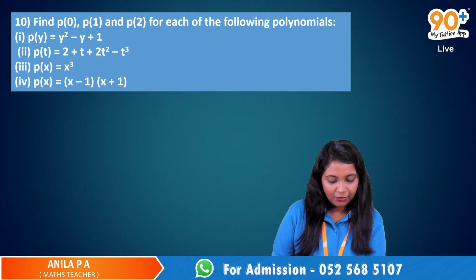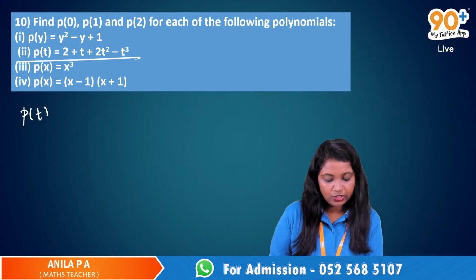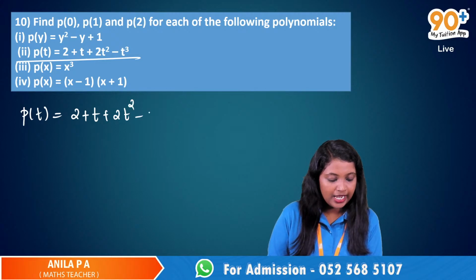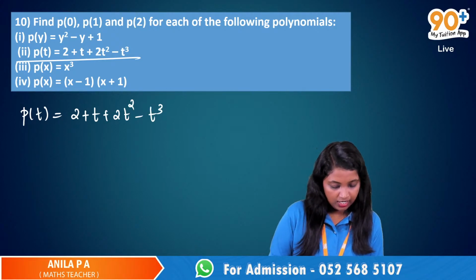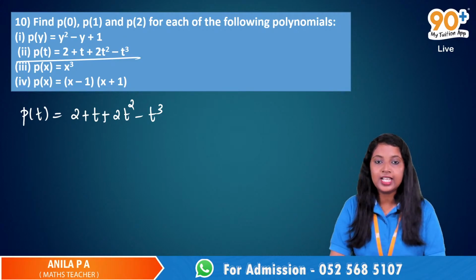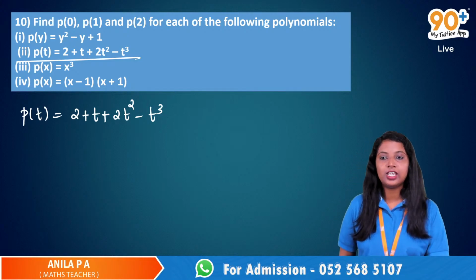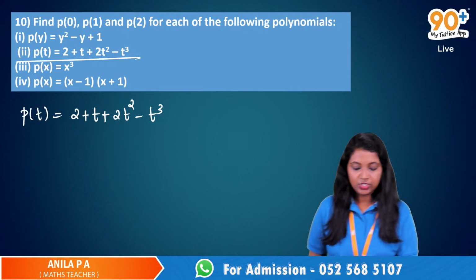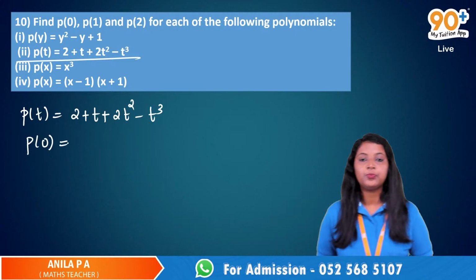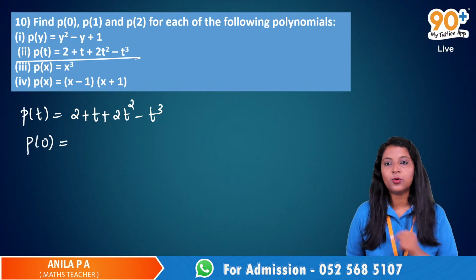P of t is equal to 2 plus t plus 2t square minus t cube. Don't get confused with this t and plus, it is plus here. So 2 plus t plus 2t square minus t cube. We have to find p of 0, p of 1 and p of 2. Who is ready to solve this p of 0?